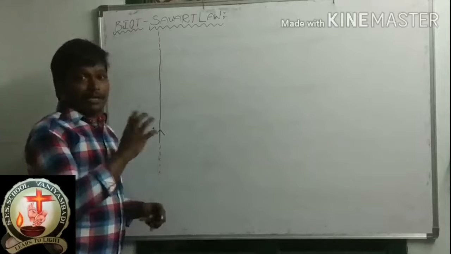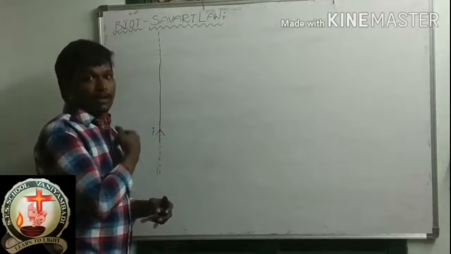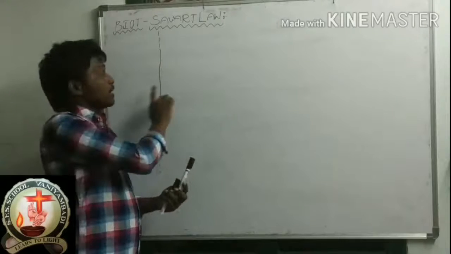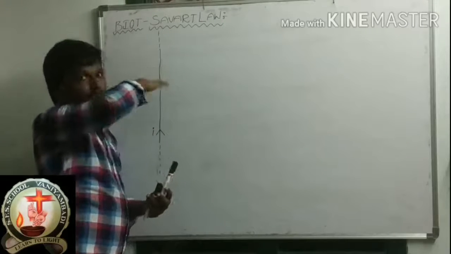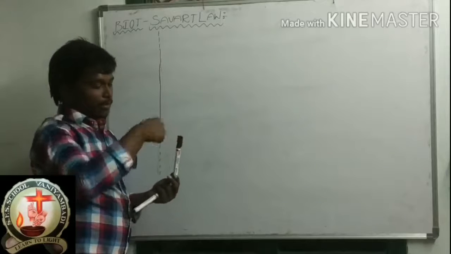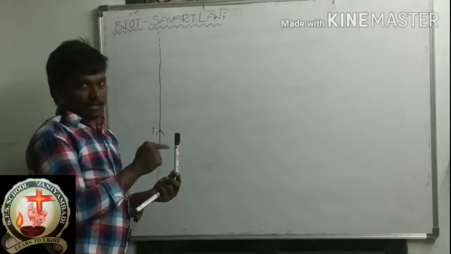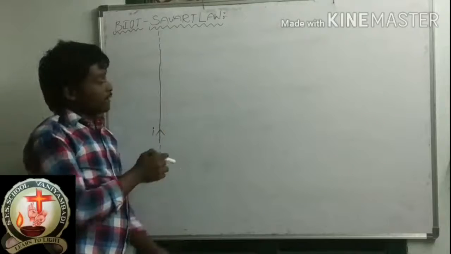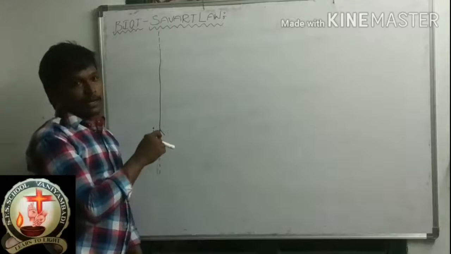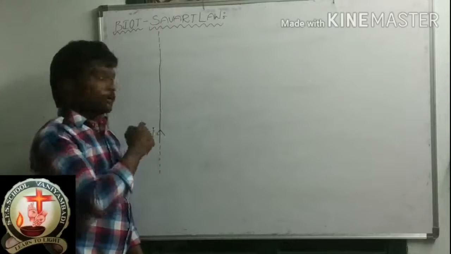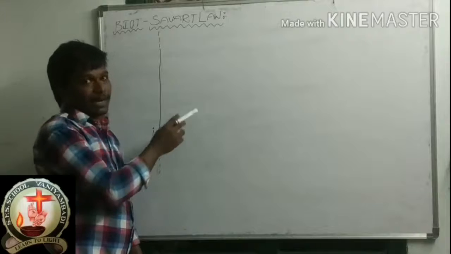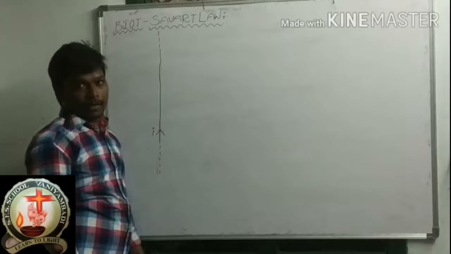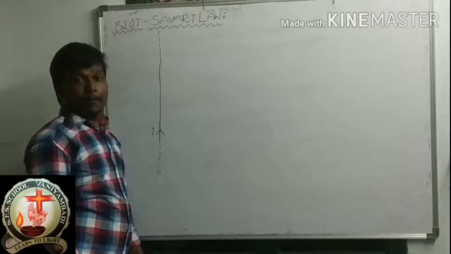Whenever a current is flowing through an electrical wire, some magnetic field will be produced around this electrical wire. Suppose this is an electrical wire, meaning current is flowing in it. What will happen? Some magnetic field will be produced. Like that, this is also an electrical wire, through which some current is flowing, and some magnetic field will be produced around this wire. Correct?